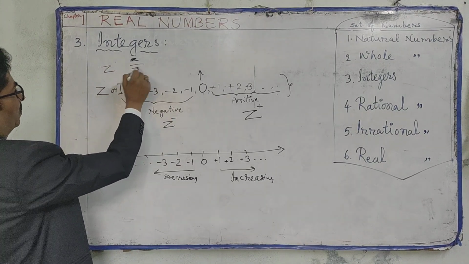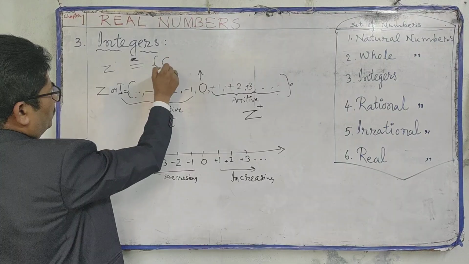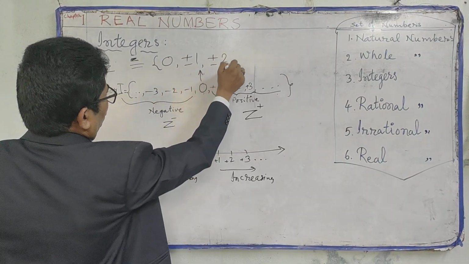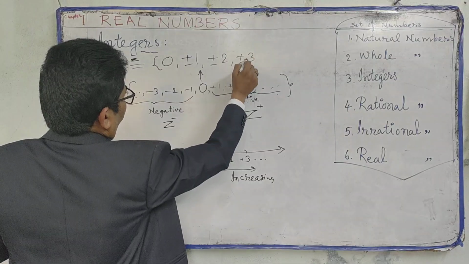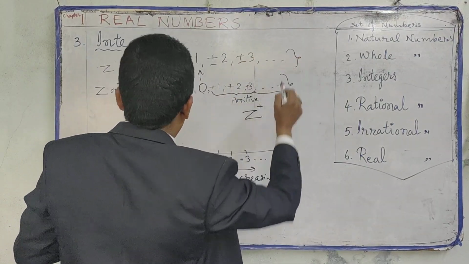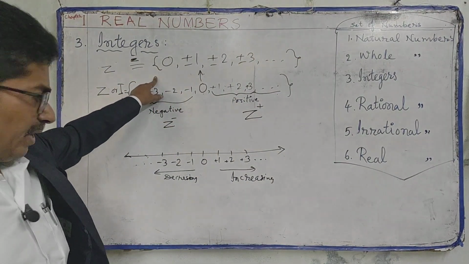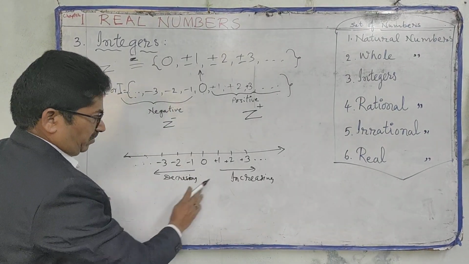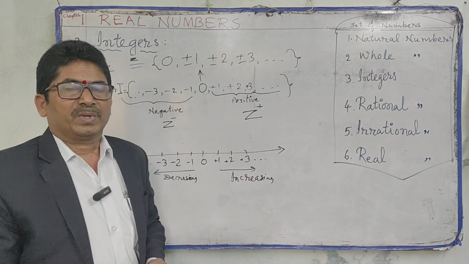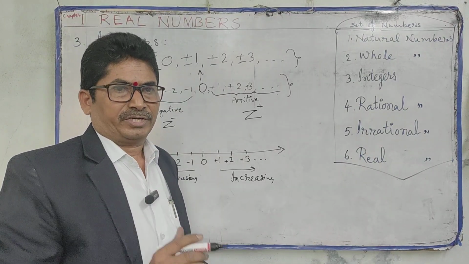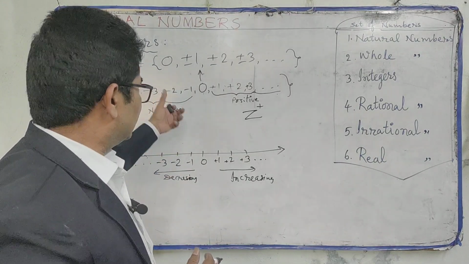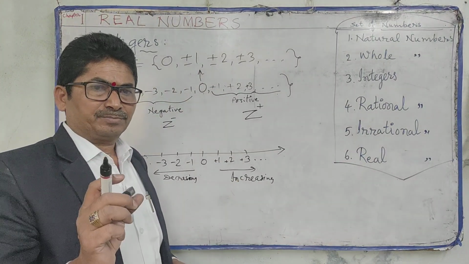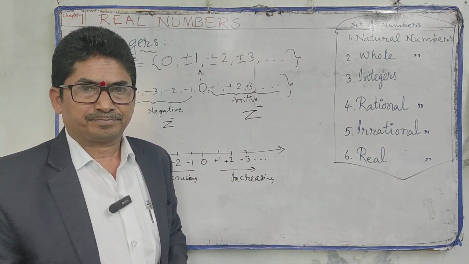Z is equal to 0, plus or minus 1, plus or minus 2, plus or minus 3. Like this also we can show the set of integers. So this is the decreasing side, this is the increasing side. Now I will ask a few questions. Give answers based on this number line and set of numbers. What is the smallest integer?